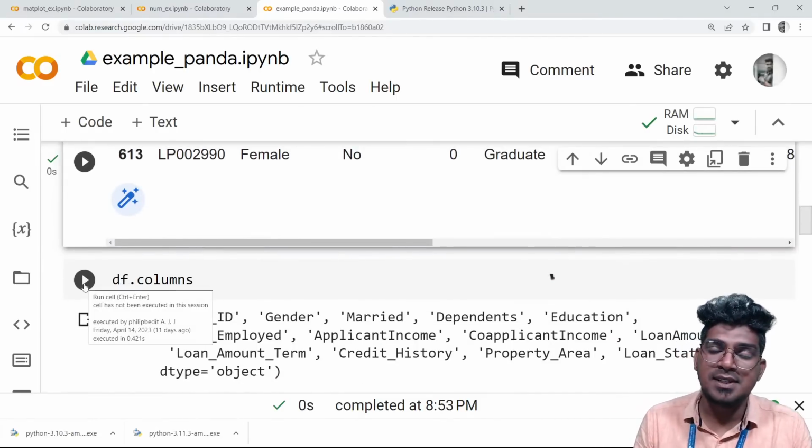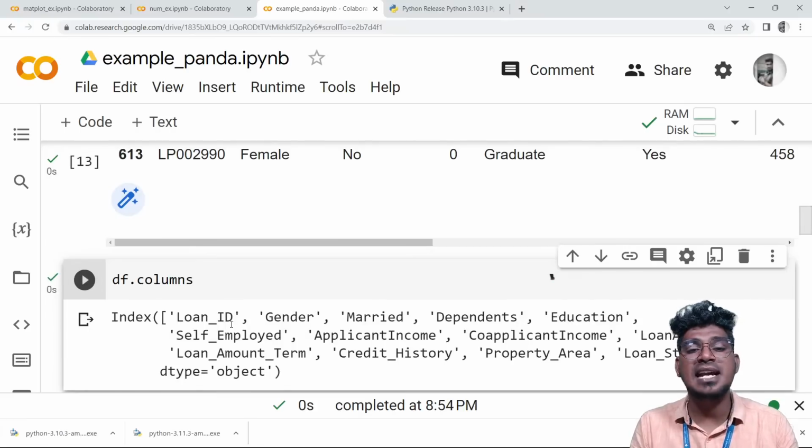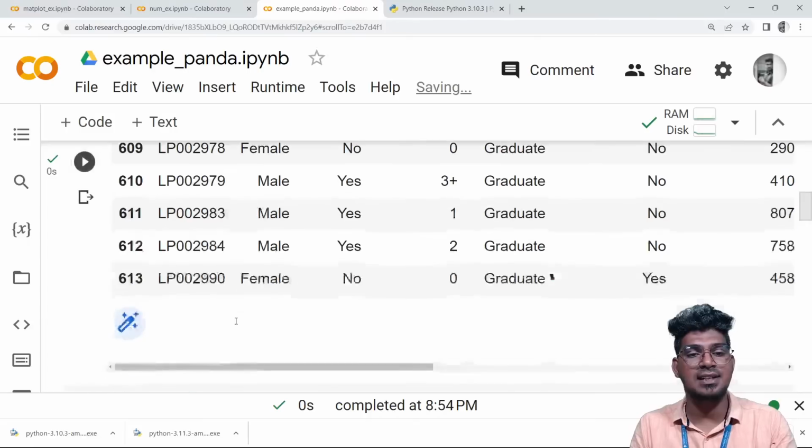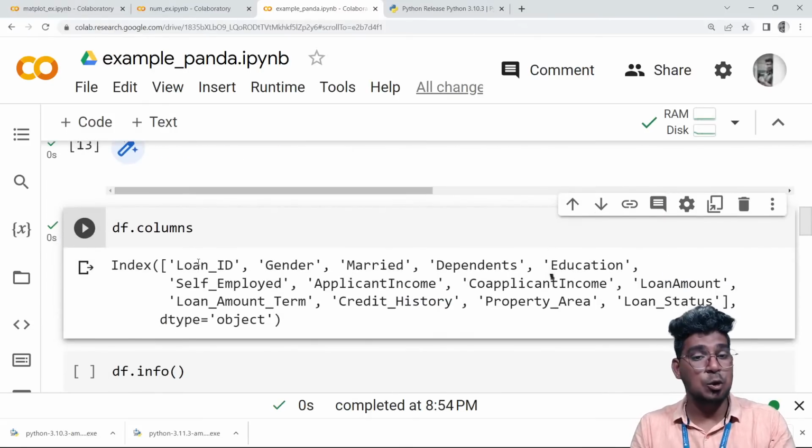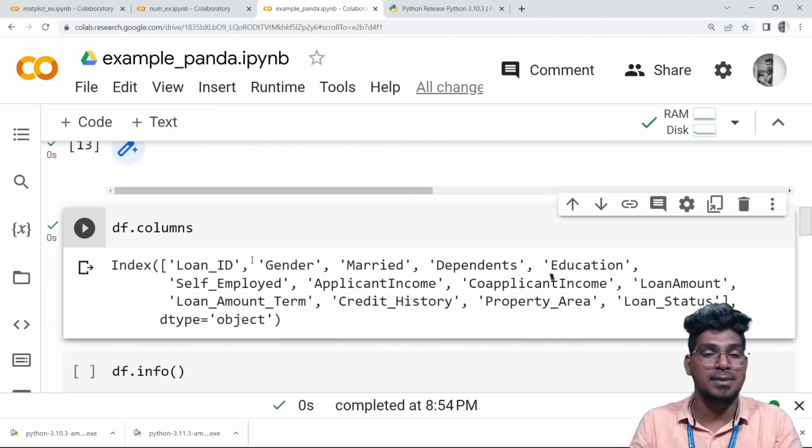Now, dot columns will display the column names of that particular data. You can see it here. What are the column names? Loan ID, gender, married, dependents, education, self-employed, applicant income, co-applicant income. So like this, only the column names are displayed.